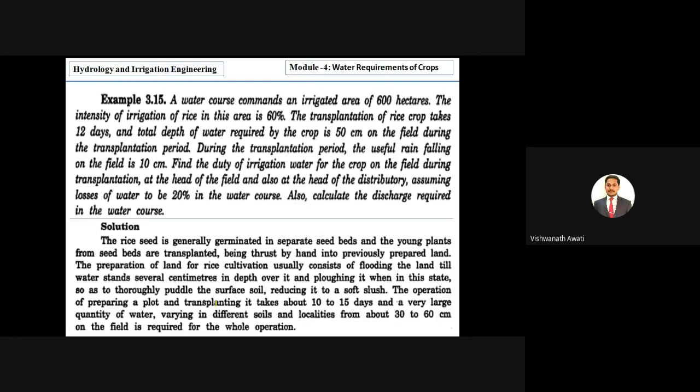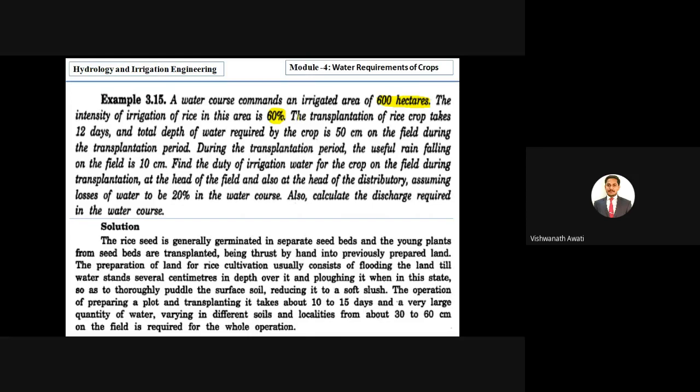Then the last problem. Here they have given that a water course commands an irrigated area of 600 hectares. So the total area given is 600 hectares. The intensity of irrigation of rice in this area is 60%. I mean, out of 600 hectares, only 60% is used for rice, right?